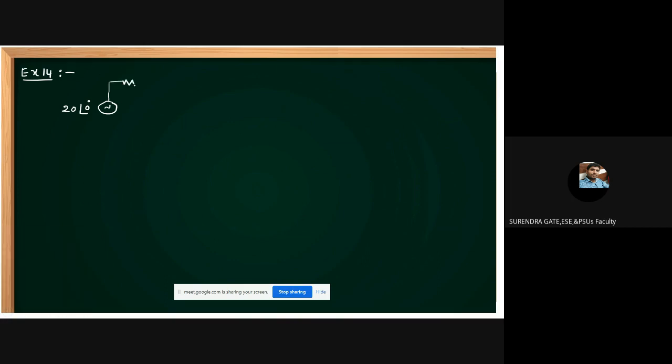This is 1 ohm, and it is given as j1 ohm, an inductance connected. And this is 6 ohms, j8 ohms.